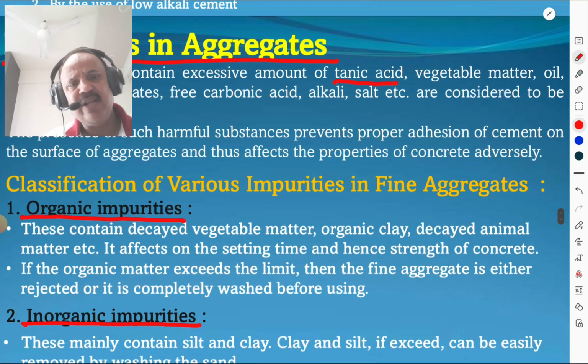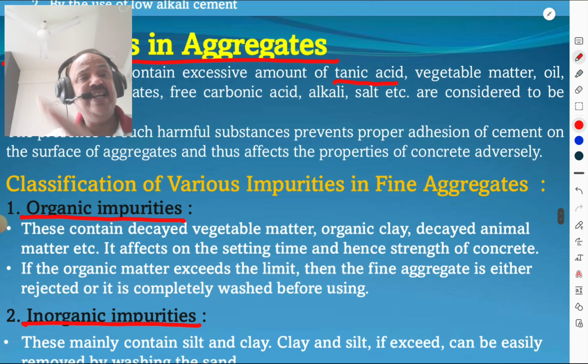Then we are going to classify the various impurities in the fine aggregate. First is the organic impurities and second is the inorganic impurities. What are the organic impurities? These impurities contain decayed vegetable matter, organic clay, decayed animal matter, etc. It affects the setting time and hence affects the strength of concrete.